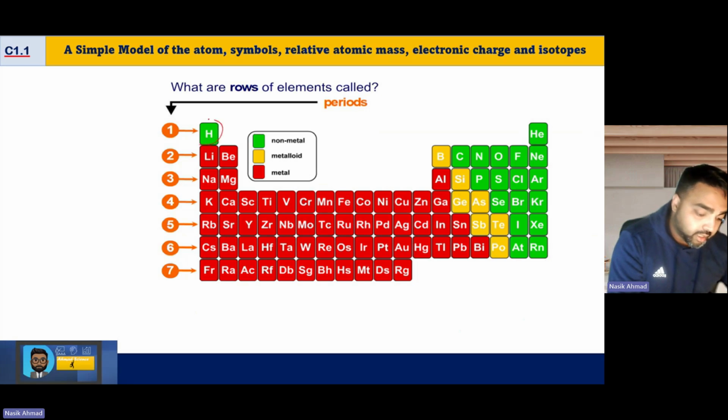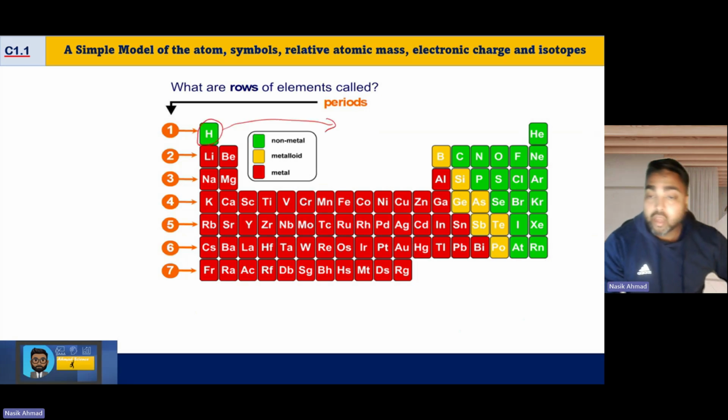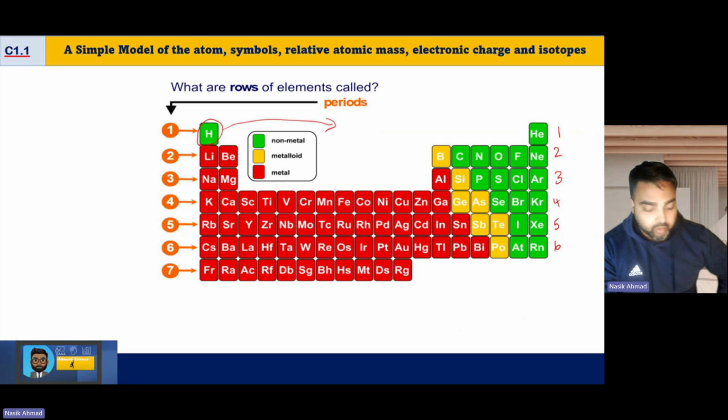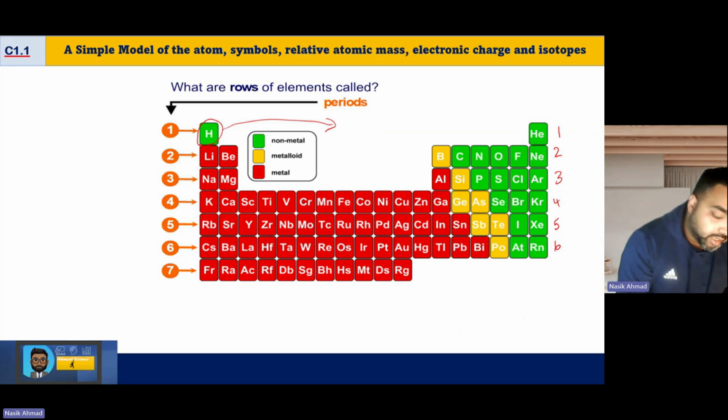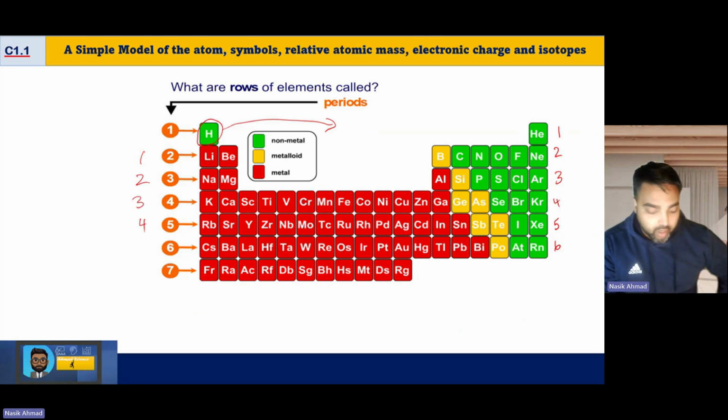Now, sometimes in the periodic table that you will have, hydrogen is placed in the middle. So the easiest way to count the periods is on the right hand side. You just go 1, 2, 3, 4, 5, 6. Some people, because hydrogen's in the middle, start labeling from the left, and you're obviously off by 1.